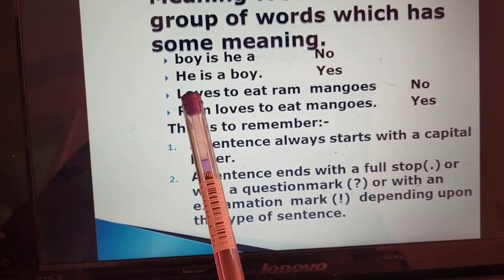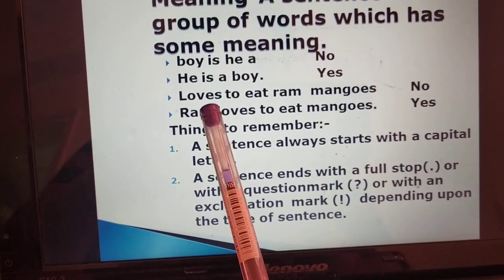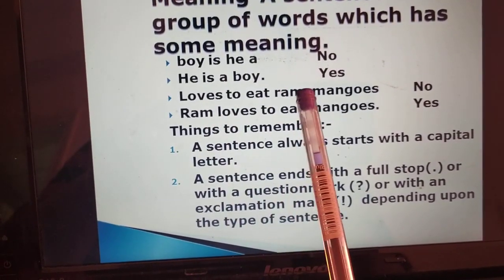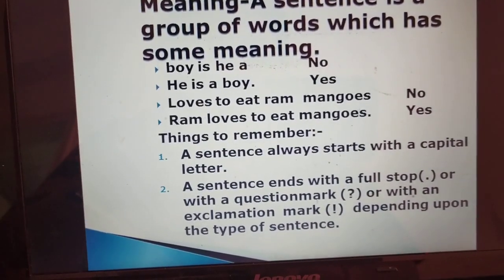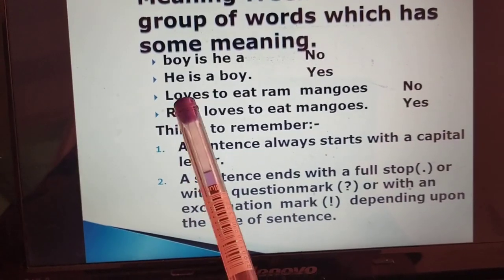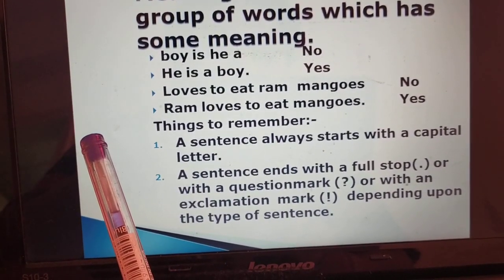Now read the next group of words. Loves to eat Ram mangoes. Read it again. Loves to eat Ram mangoes. Now it is a group of words, but is it giving us any meaning? No. It is simply a group of words and not giving us any meaning.